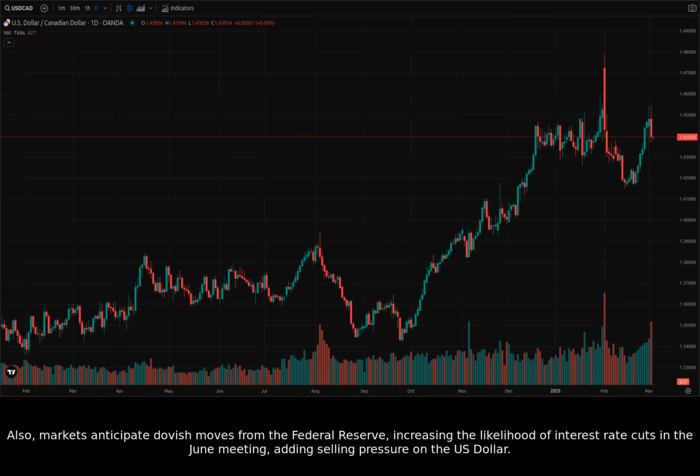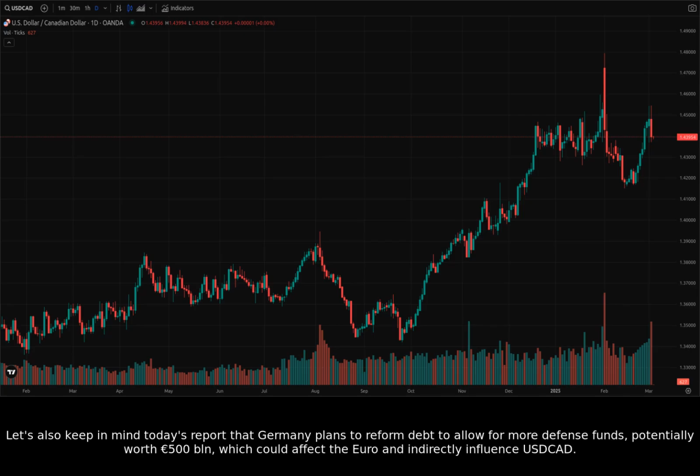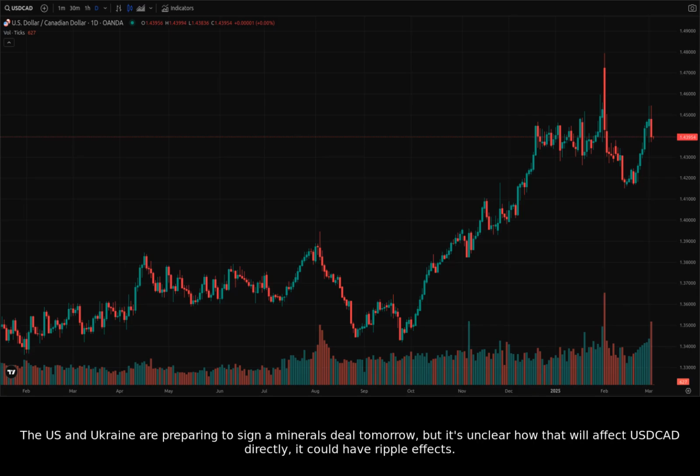Also, markets anticipate dovish moves from the Federal Reserve, increasing the likelihood of interest rate cuts in the June meeting, adding selling pressure on the US dollar. Let's also keep in mind today's report that Germany plans to reform debt to allow for more defense funds, potentially worth 500 billion euros, which could affect the euro and indirectly influence USDCAD. The US and Ukraine are preparing to sign a minerals deal tomorrow, but it's unclear how that will affect USDCAD directly. It could have ripple effects.